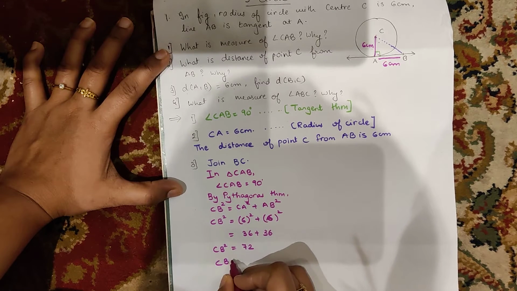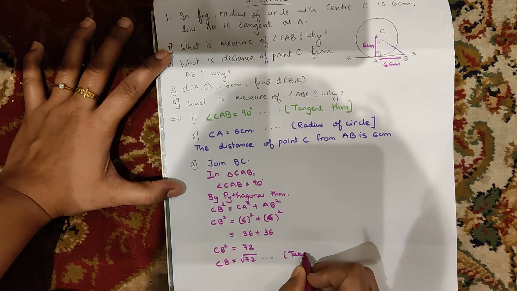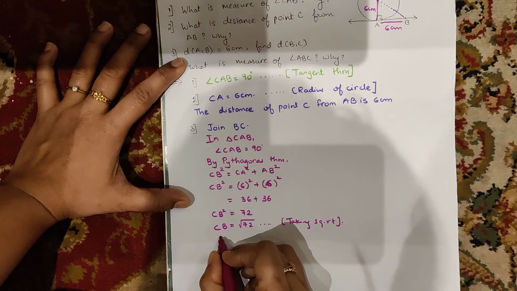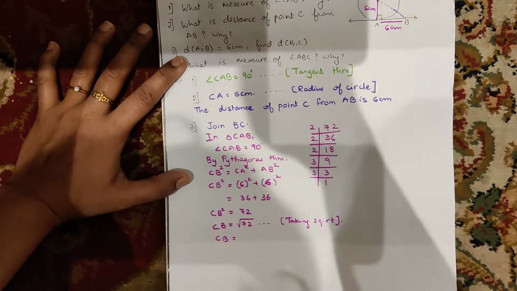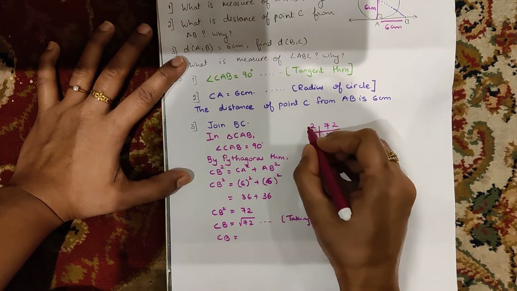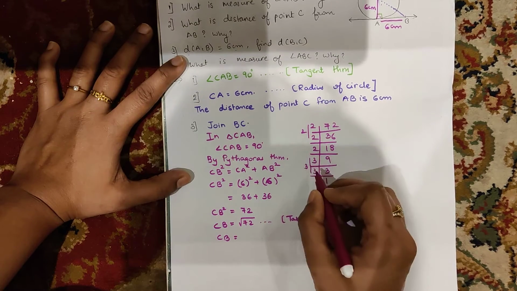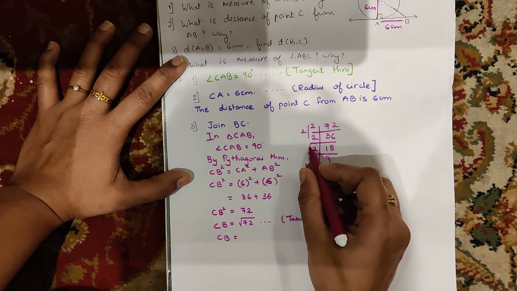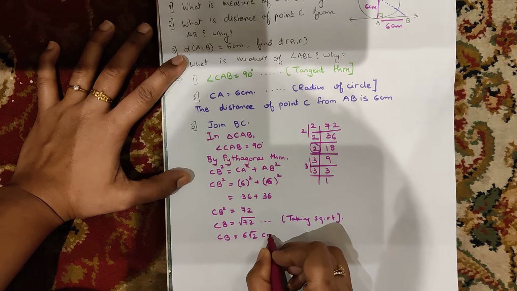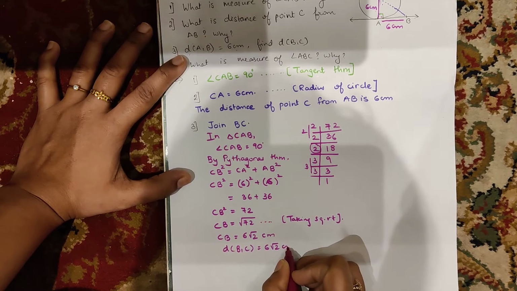So here we take square root on both the sides. If we take square root, then we can find the prime factors of that. You know the meaning of square root, make pairs and take one number out. So here you can see the pair of 2 is 2, the pair of 3 is 3, the only remaining number is 2. So here the answer is 6 root 2. So the distance of BC will be 6 root 2 centimeter.